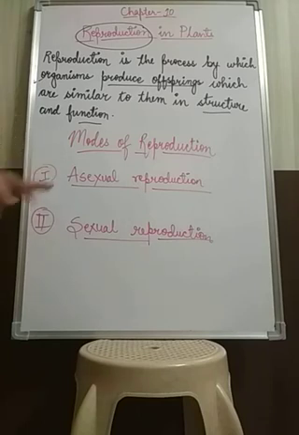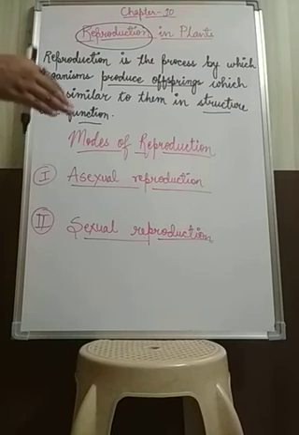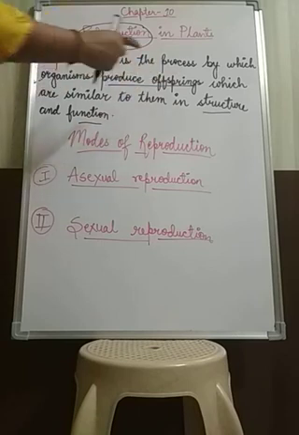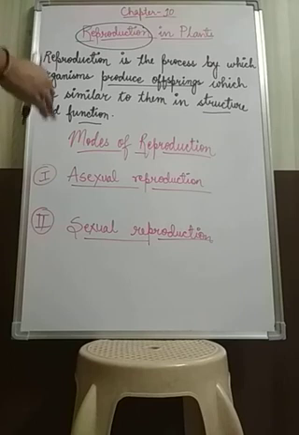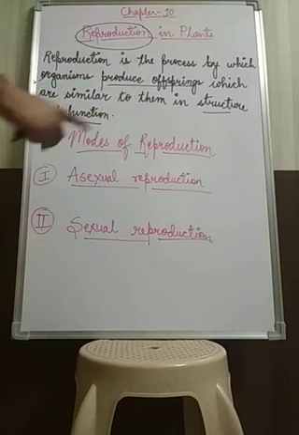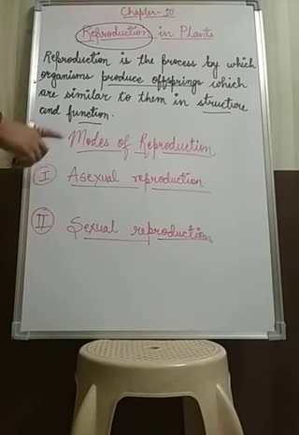There are basically two modes of reproduction, and it depends on the number of individuals involved in producing the progeny. Progeny means the next generation, the offspring. How many individuals are involved in the production of the offspring? On that basis there are two modes. The first one is asexual reproduction.